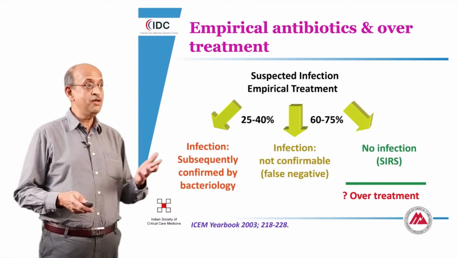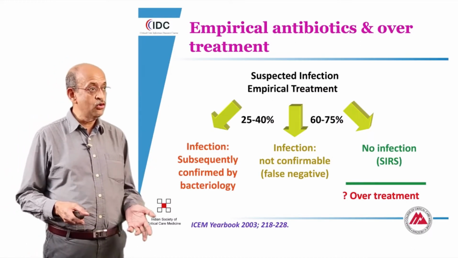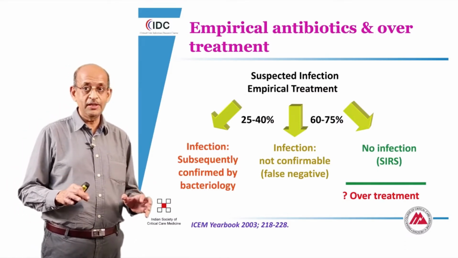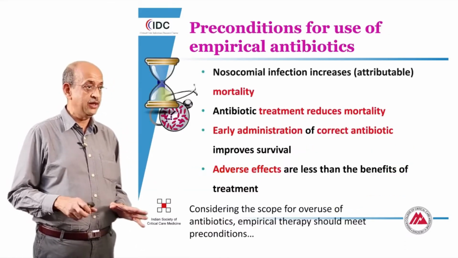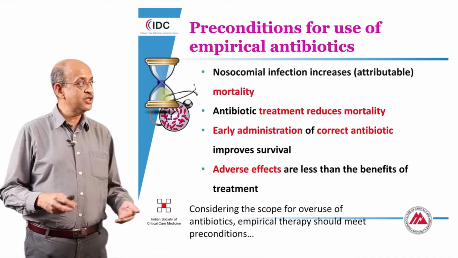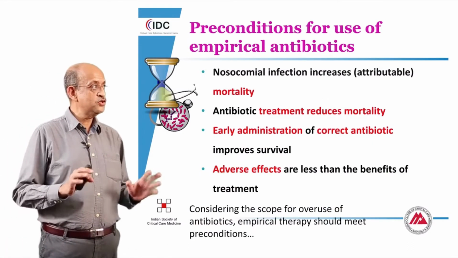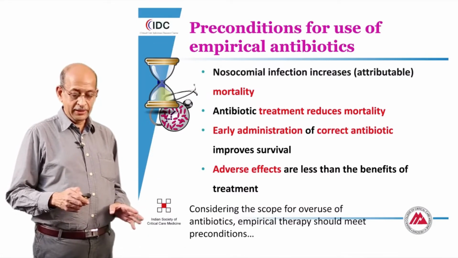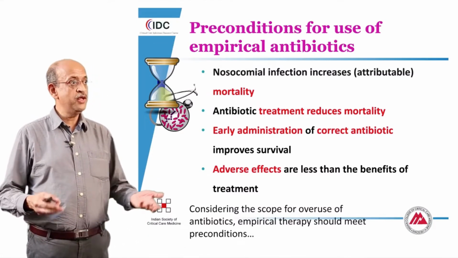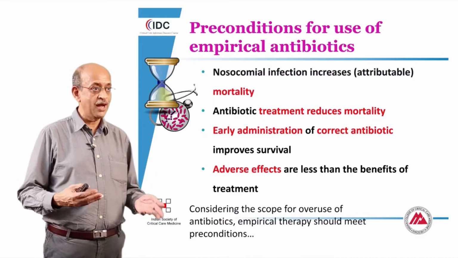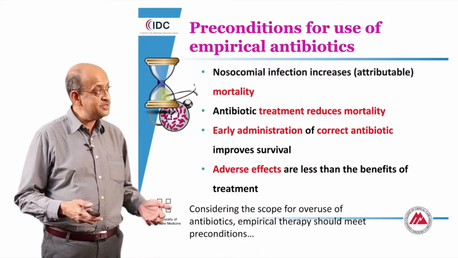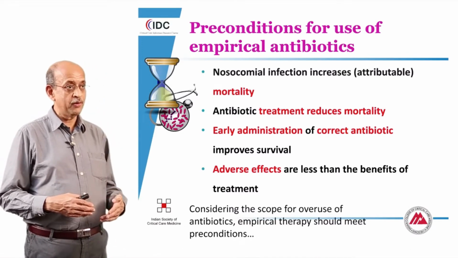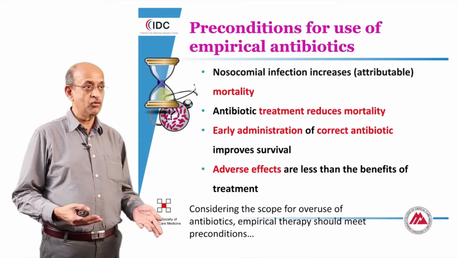So we need to be very clear in establishing our ground rules for the use of empirical antibiotics, and I would suggest that they should meet these criteria. Number one, the infection that is in the ICU should be associated with a significant attributable mortality, and that this mortality should be reduced by the administration of an antibiotic, and that this administration of an antibiotic, if it is early and appropriate, is associated with an improvement in survival.